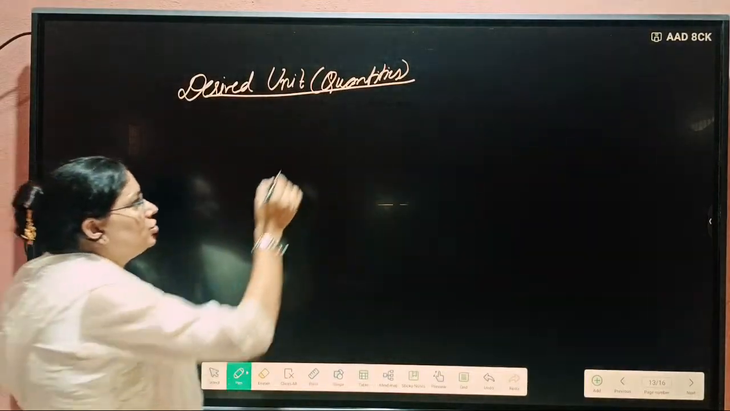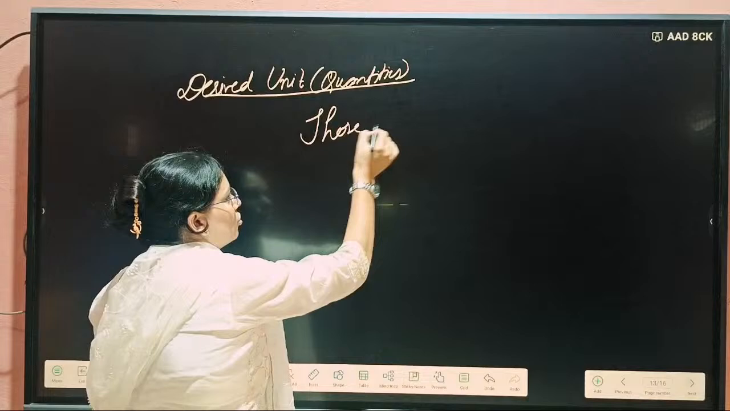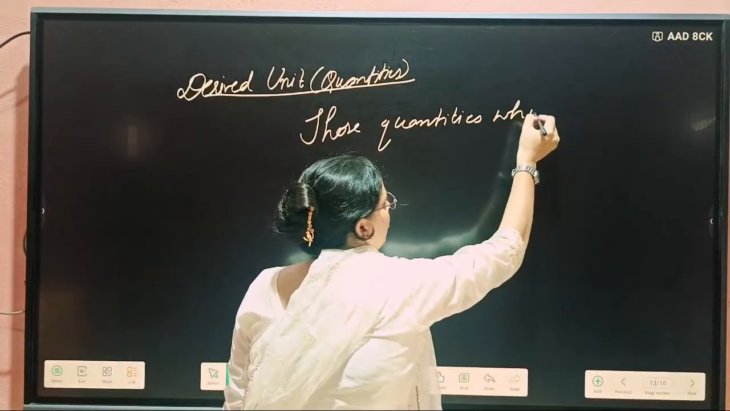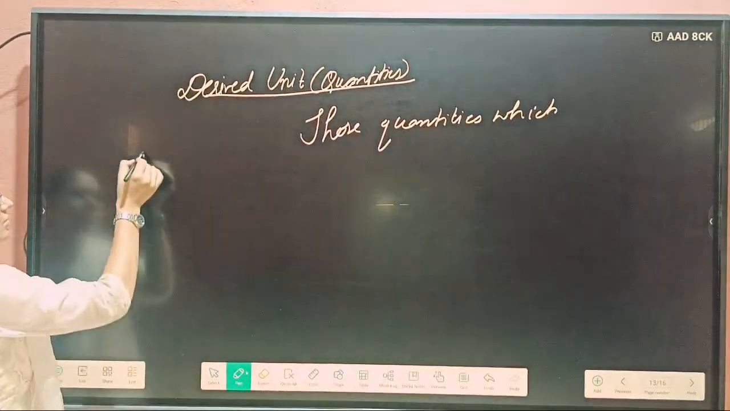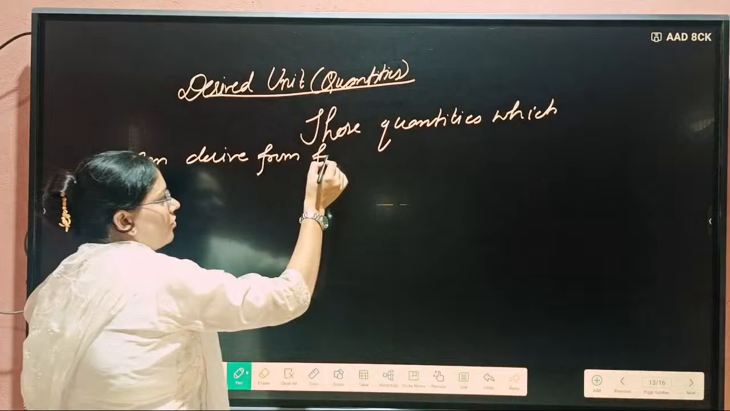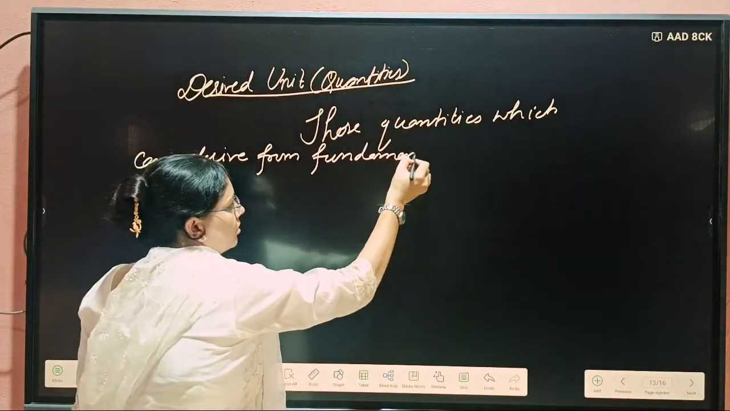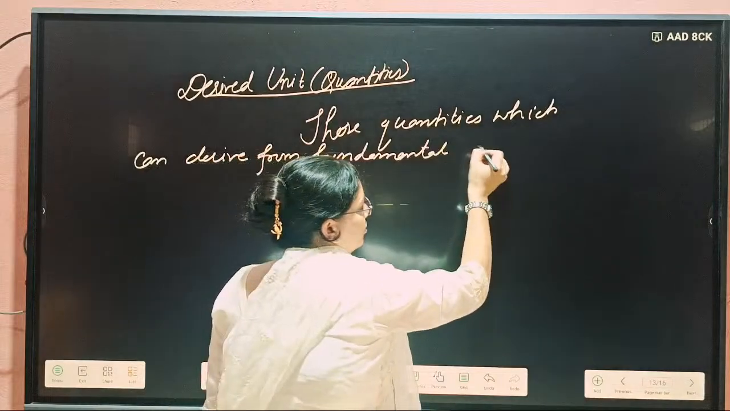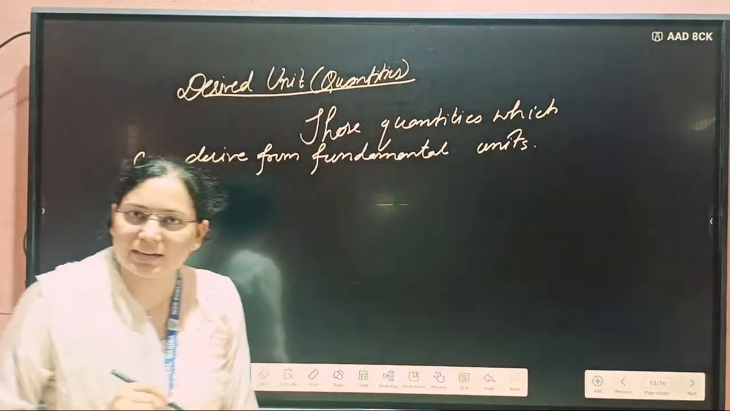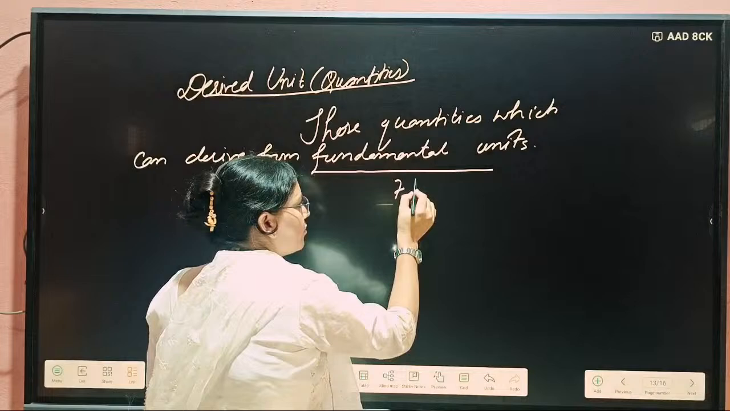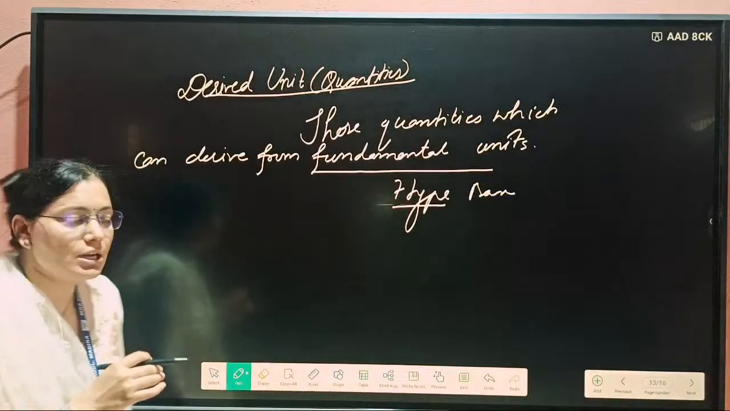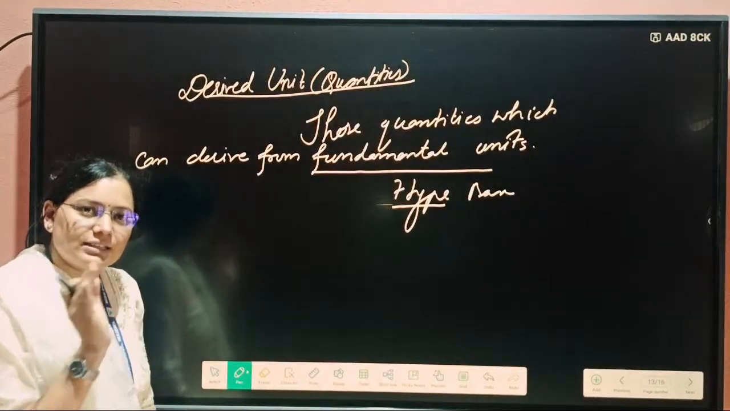Okay, derived units are those quantities which can be derived from fundamental units, quantities you can say. And fundamental, I told you, are the 7 base units. Yes or no? The base quantities table I told you is not complete. From this table we can derive the other units with the help of this one.